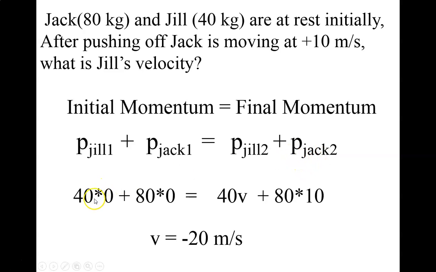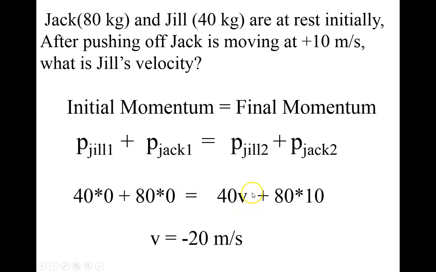The initial momentum of Jill is 40 times 0. Her velocity is 0, and her mass is 40 kilos. So that is 0. The initial momentum of Jack is his mass times his velocity, which is 80 times 0. So the initial momentum is 0.